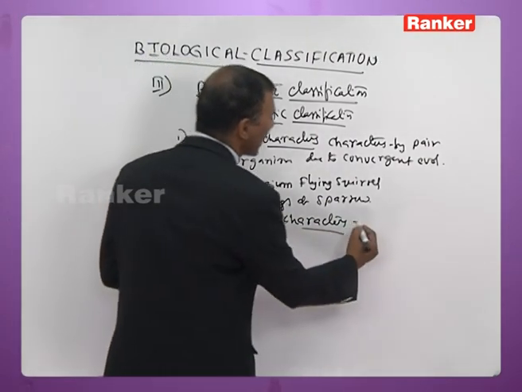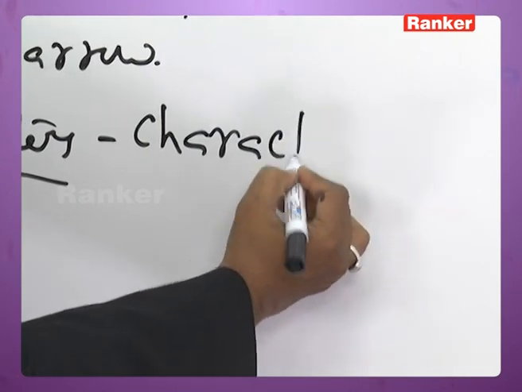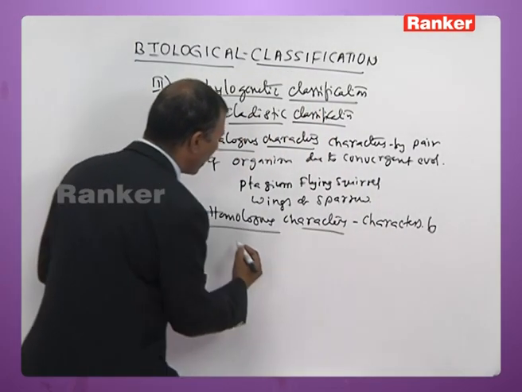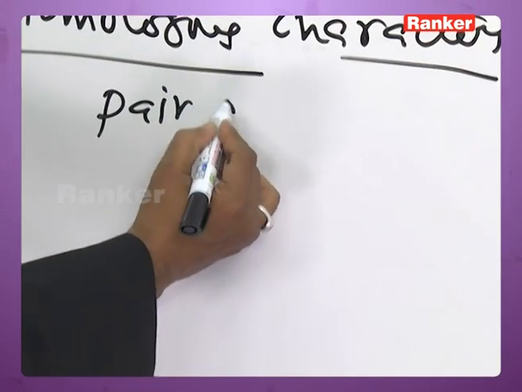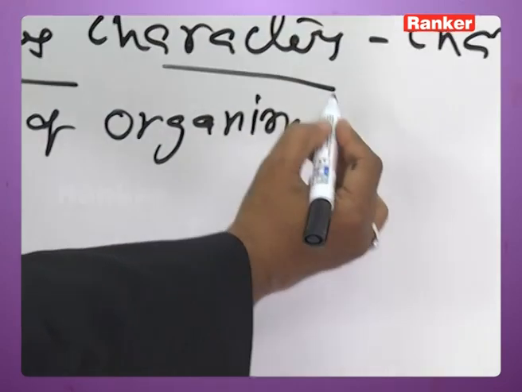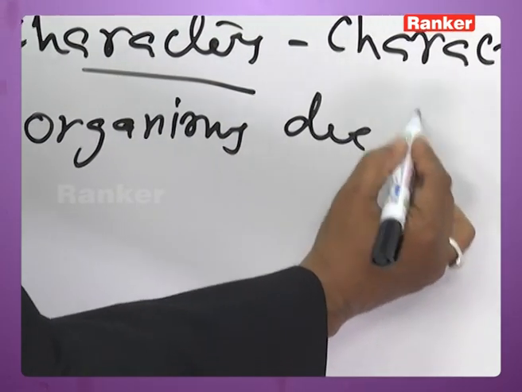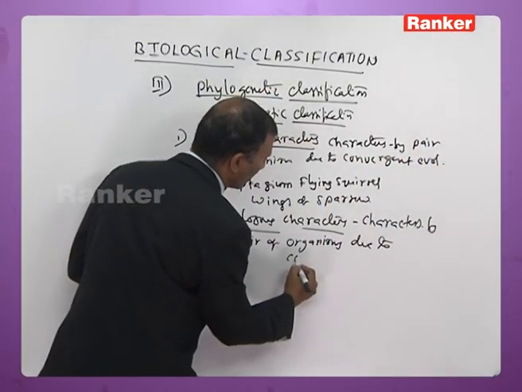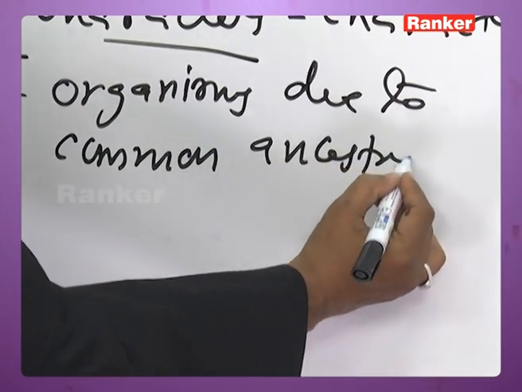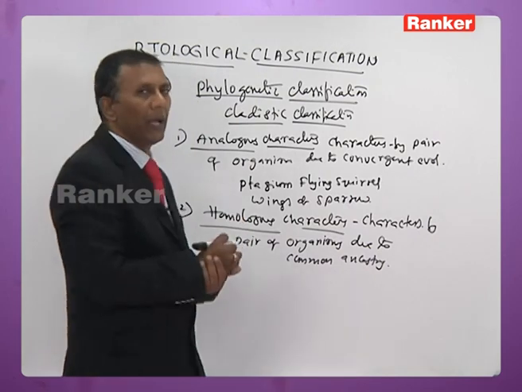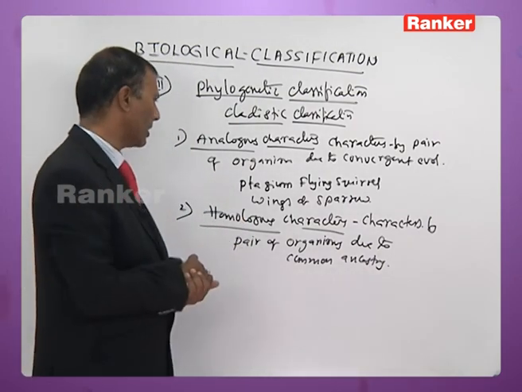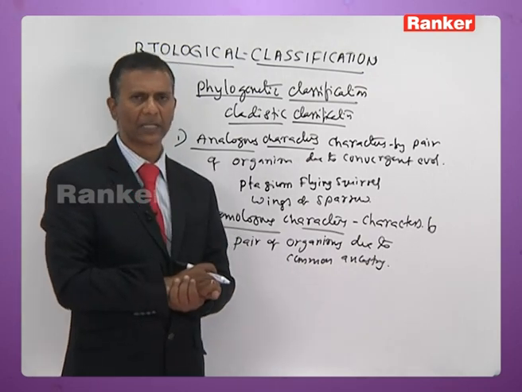What are homologous characters? Characters shared by a pair of organisms due to common ancestry are called homologous characters.